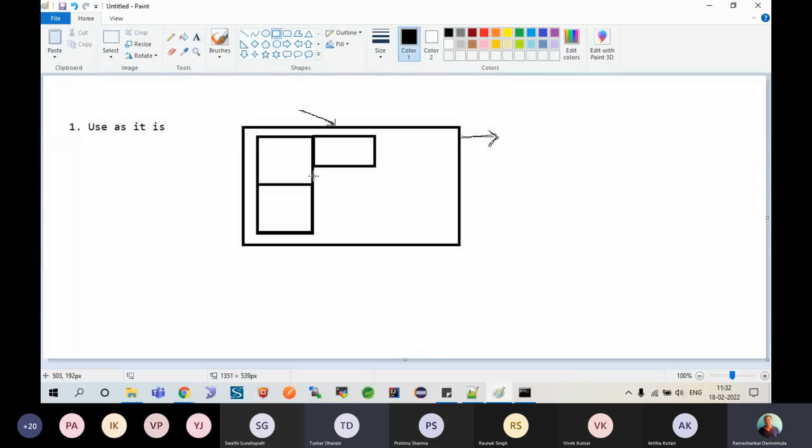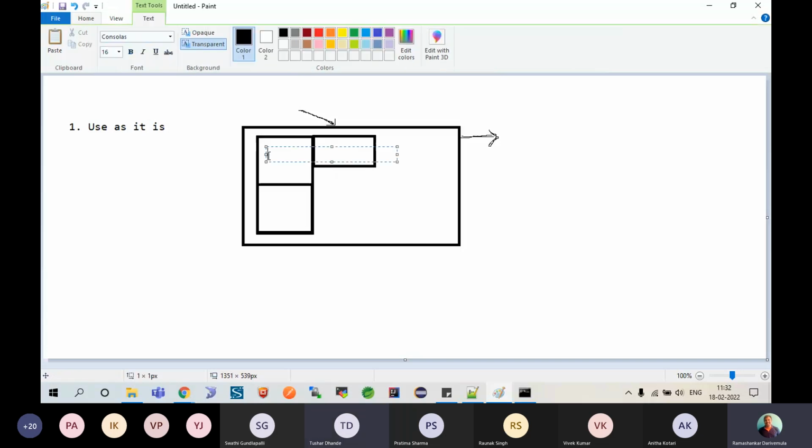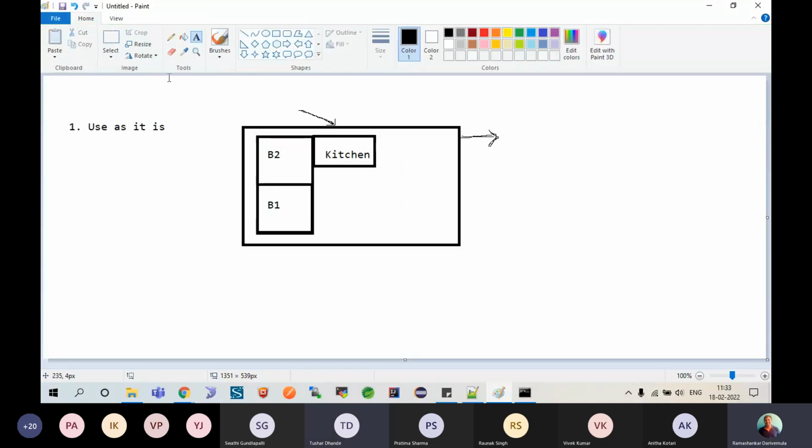I do not have a hall over here. I have a small hall. So I have made this as bedroom number 2, and this was originally bedroom number 1, and this is my kitchen. And then I might have constructed a hall. Now the point which I wanted to ask you is something like this.